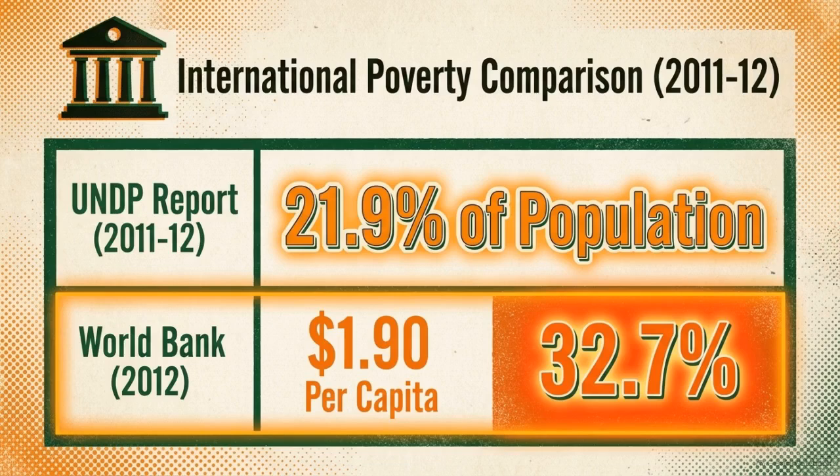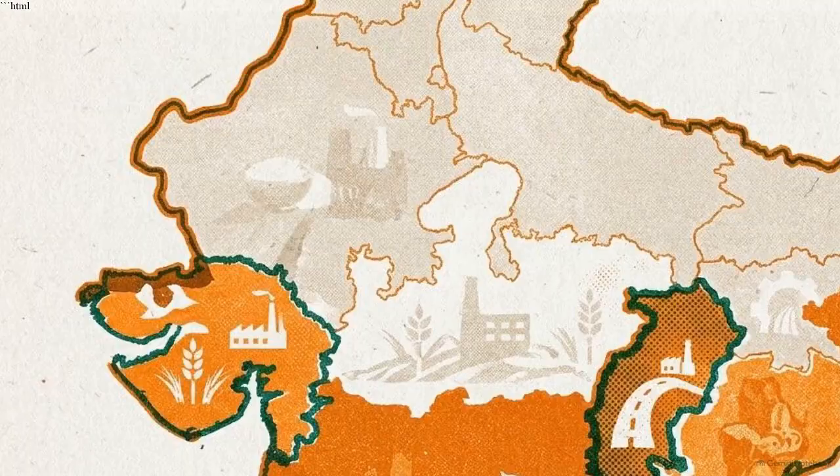International metrics grade the same timeline differently. The 2011-12 UNDP report calculated India's poverty at 21.9% of the total population. Meanwhile, the 2012 World Bank standard used a baseline of $1.90 per capita income to determine that 32.7% of the population was poor. On a national map, the extremes are clear.